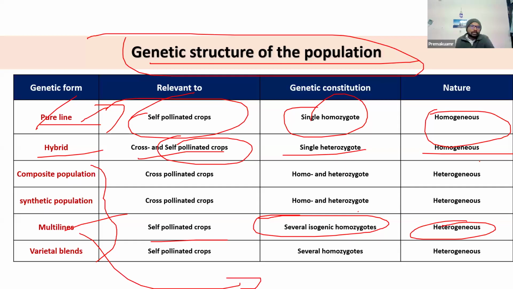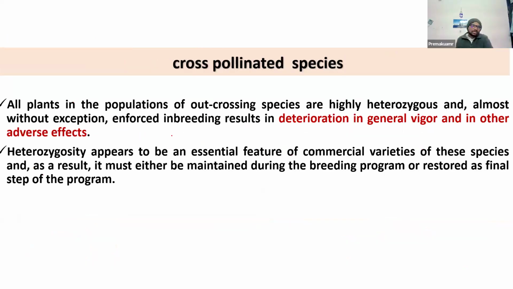I have discussed everything, like what is pure line, what is hybrid, what is composite, what is synthetics. Please refer to my earlier classes for that. Then in cross-pollinated crops, in general they are highly heterozygous in nature without exception. If you enforce any inbreeding, then definitely there will be deterioration in the general vigor and other adverse effects. The term is called inbreeding depression. We have discussed it in detail.